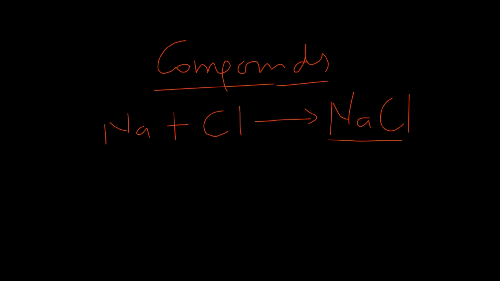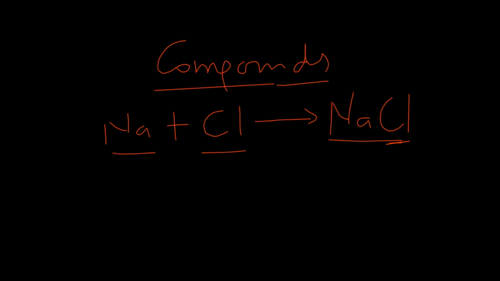Whenever atoms, in this case sodium and chlorine, join together to form compounds, the compound formed is unique. In fact, it is an entirely different entity that is being formed. So the sodium chloride formed is a unique substance with unique properties. Remember, we've established that pure substances have unique properties.